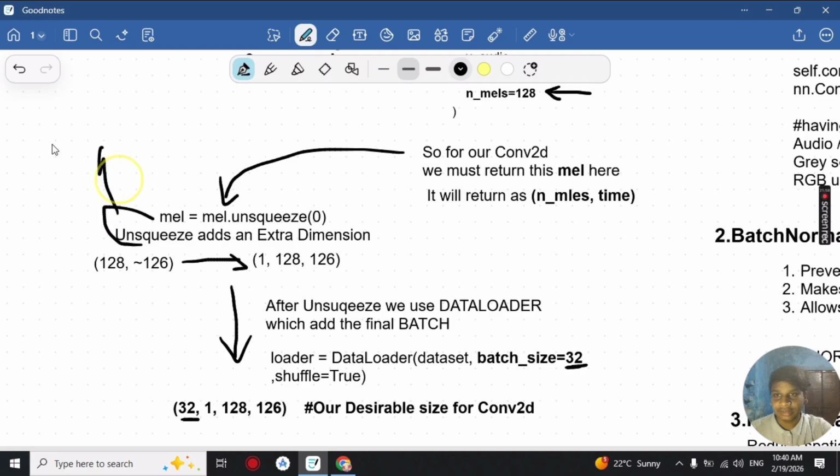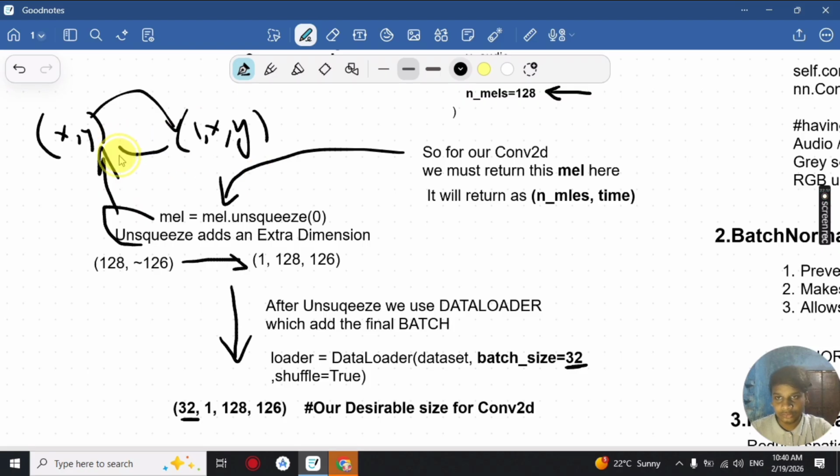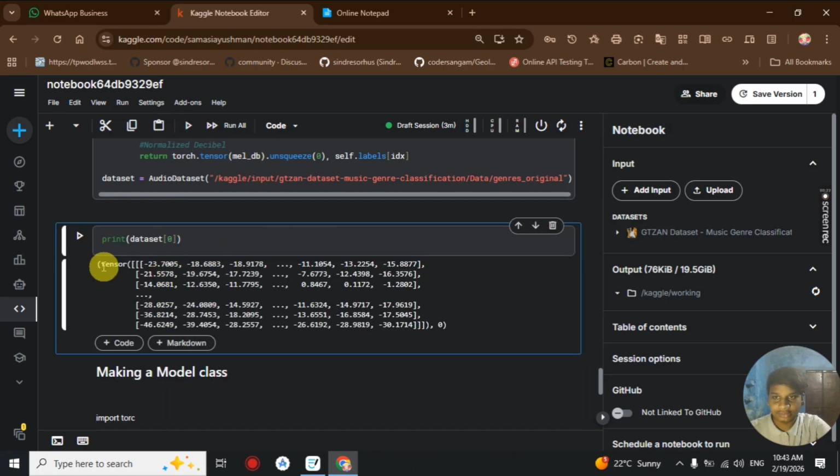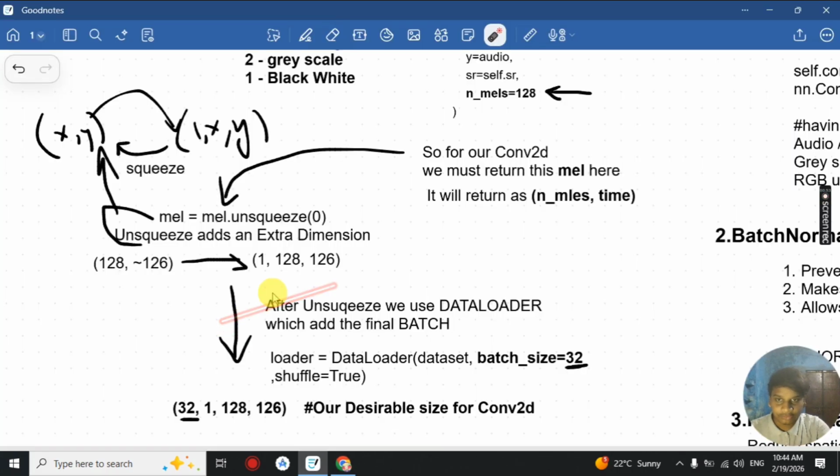So we are finally getting the 3-dimensional tensor here. If it is x by y, unsqueeze will add 1 by x by y, an extra layer. To go back we will squeeze it. When we initialize the dataset and print the first value, you will see that it's a 3-dimensional tensor object. It is the tensor which our convolutional neural network will need, and by using our data loader we will be adding an extra batch dimension.